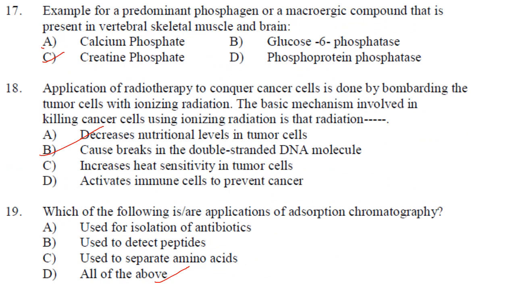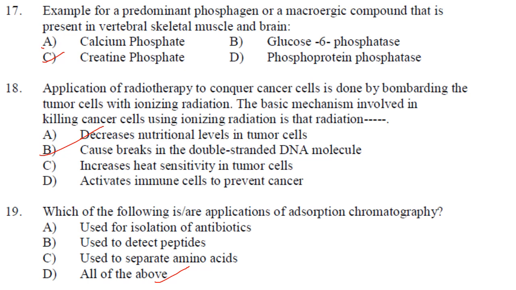Examples for predominant phosphogen or a macroergic compound that is present in vertebral skeletal muscle and brain. Phosphogens, also known as macroergic compounds or high energy phosphate compounds, are chiefly found in the muscular tissue in animals. Because muscle tissues can have sudden demands for more energy, phosphogens supply the needed energy because they are high energy phosphates.